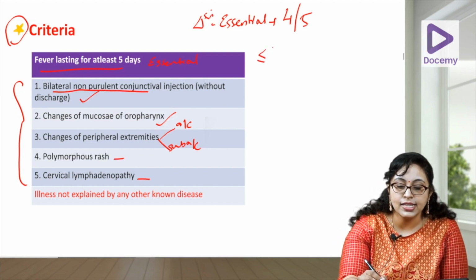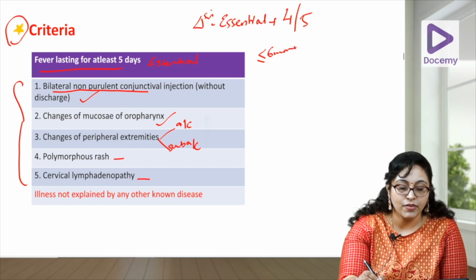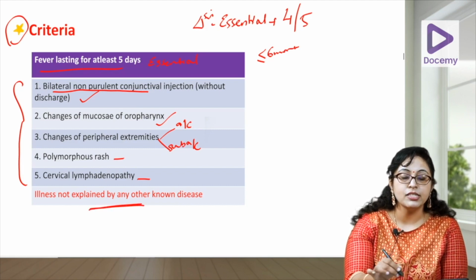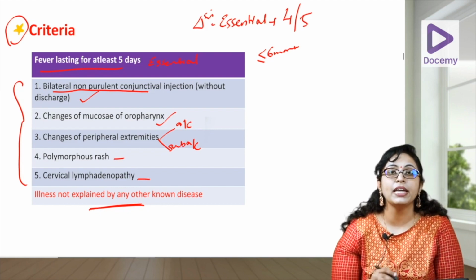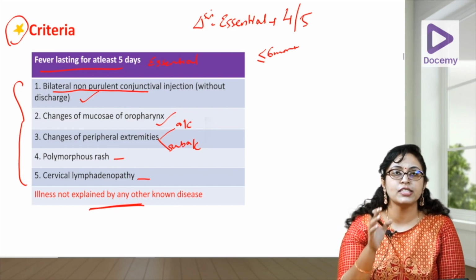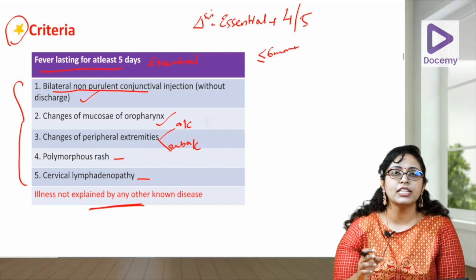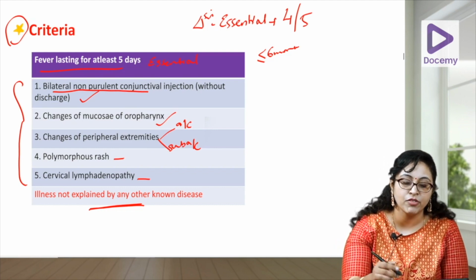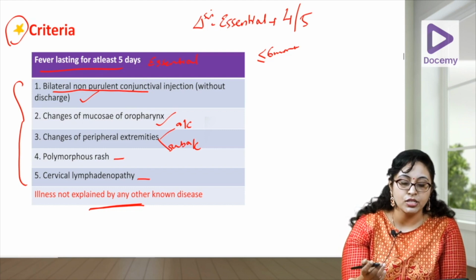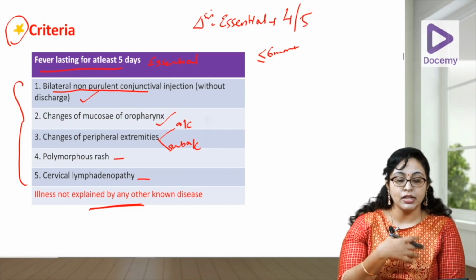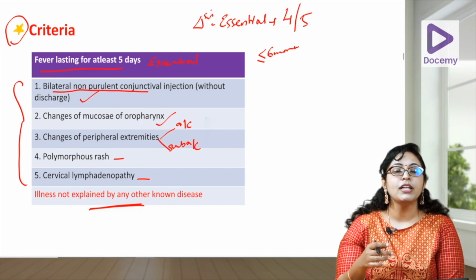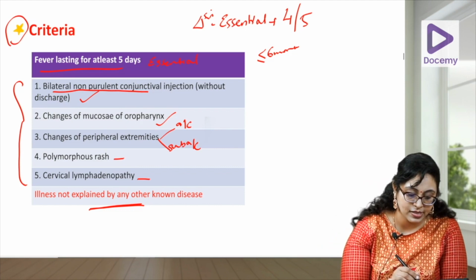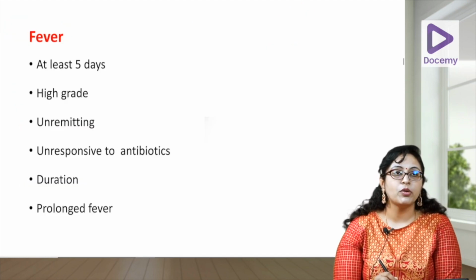Especially in children less than 6 months, you should be very careful. And another criteria that should be met, these things should not be explained by any other disease. Suppose you take an example of scarlet fever, or you take an example of IMN by Epstein-Barr virus, the infectious mononucleosis, they can be for 5 days, they can be oral cavity changes, they can be edema, they can be rash, they can be cervical lymphadenopathy, but that will be explainable by IMN. So, that should not happen in Kawasaki disease. Okay. Now, let us talk about the fever.